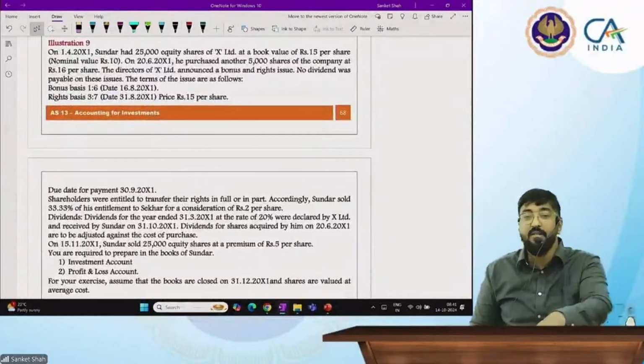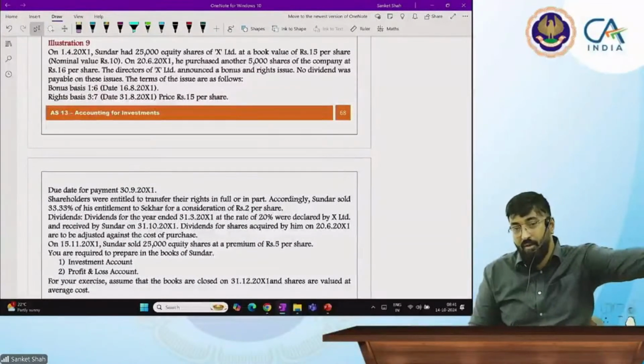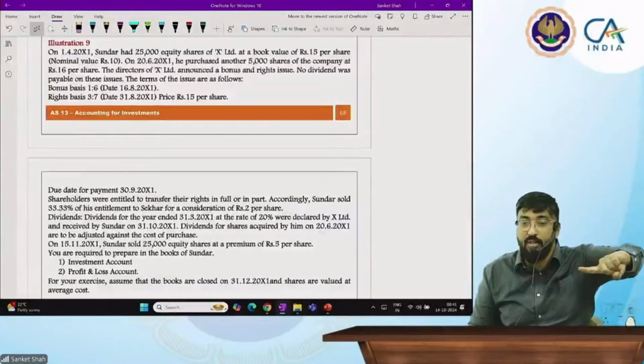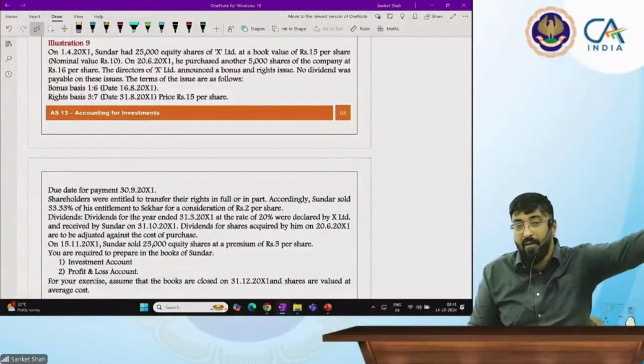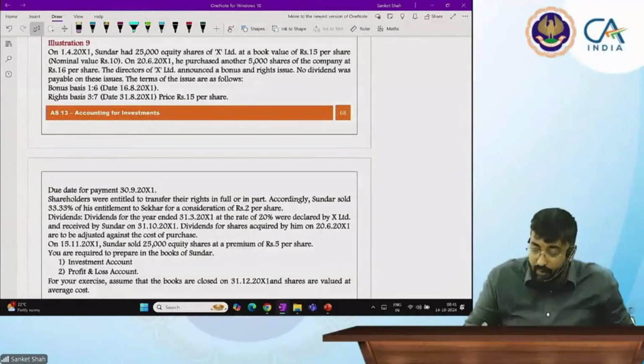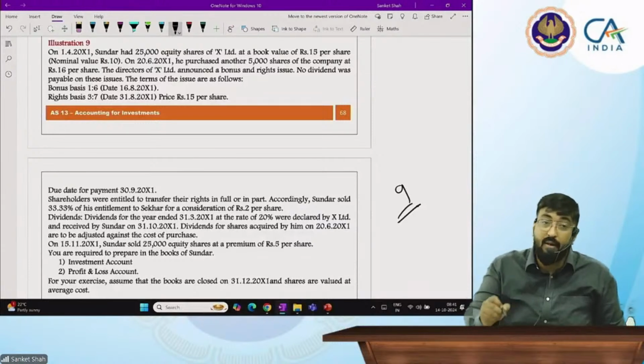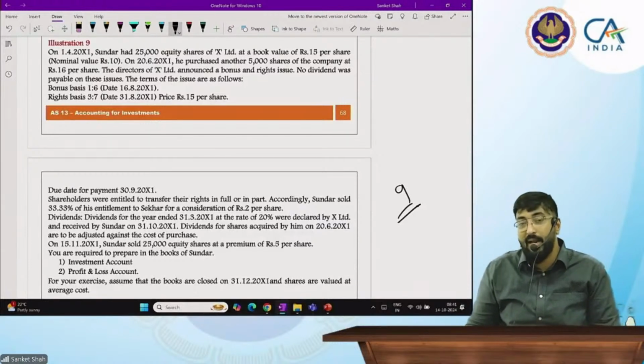If you can solve this illustration, you can solve any question of right shares, bonus shares or shares chapter. So illustration 9, I'm going to take it after break. You go through this illustration and we will meet after break, that is 9 o'clock. It's 8:41. I'm going to meet at 9 o'clock. 9 to 9:30, I'm going to solve this illustration. बहुत मजा आएगा if you go logically.